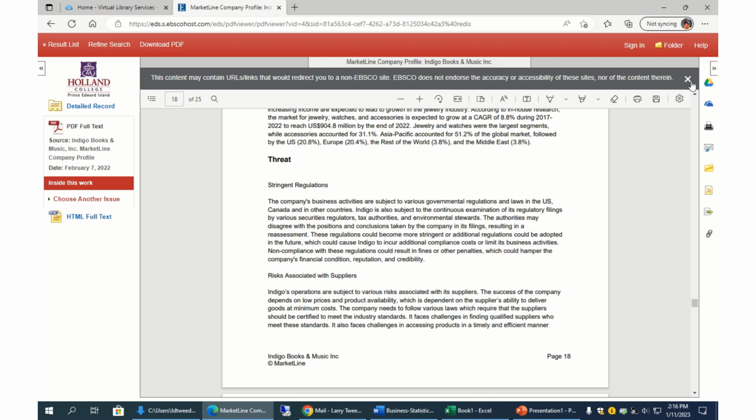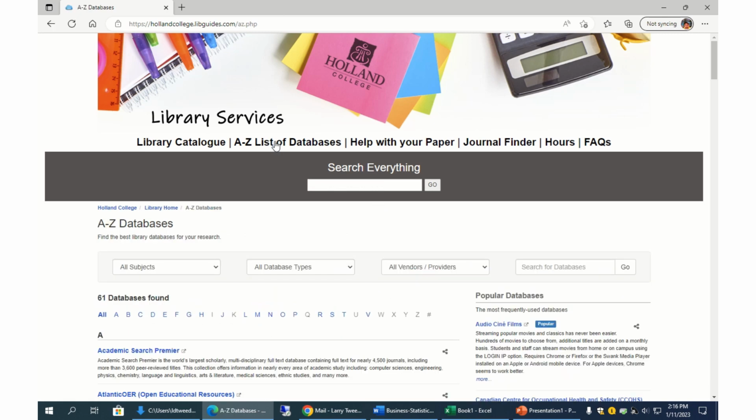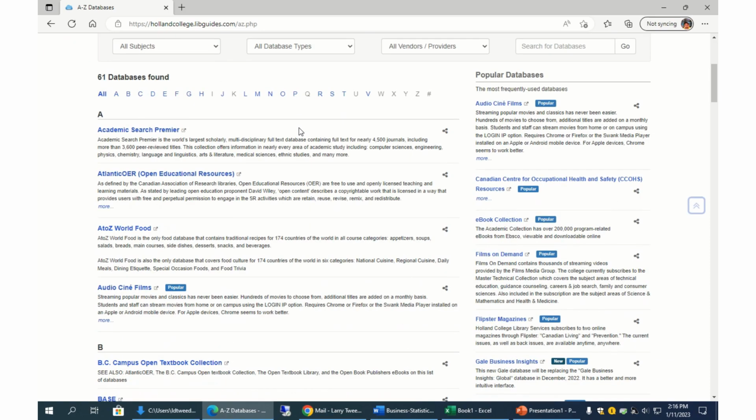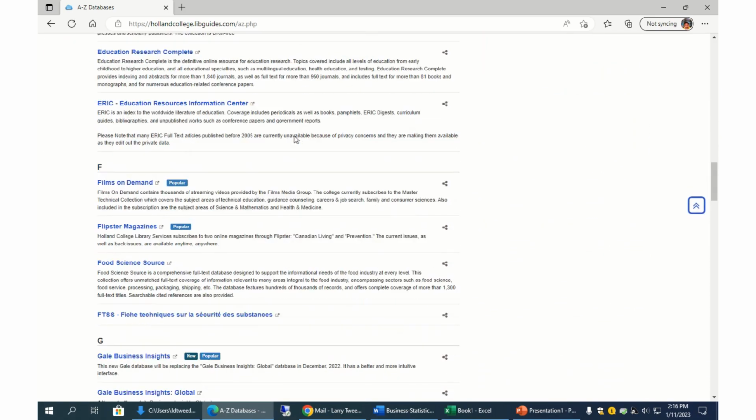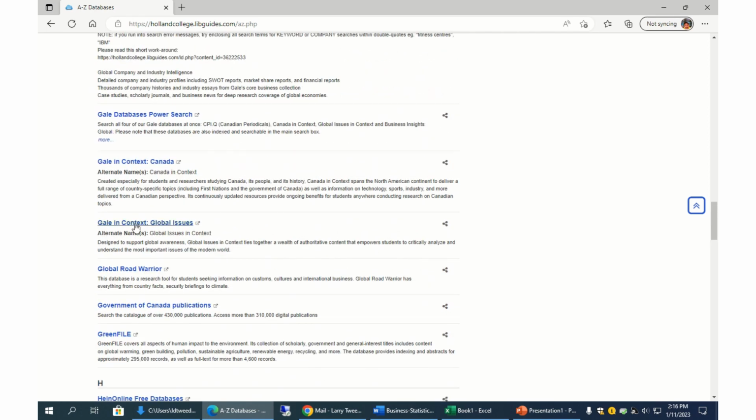The final thing I wanted to show you for library databases is we want to get news, current up-to-date news. So if we click on the A to Z list of databases, if we go to Global In Context, Canada, for news here, we'll open that up.